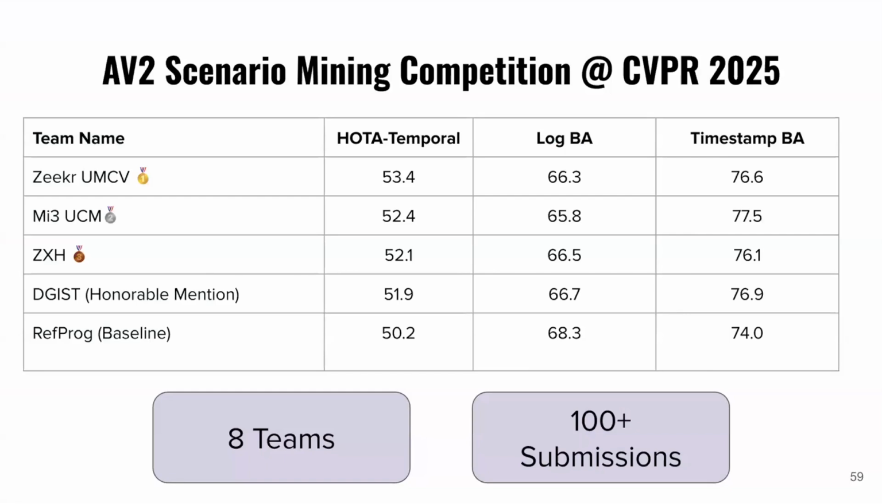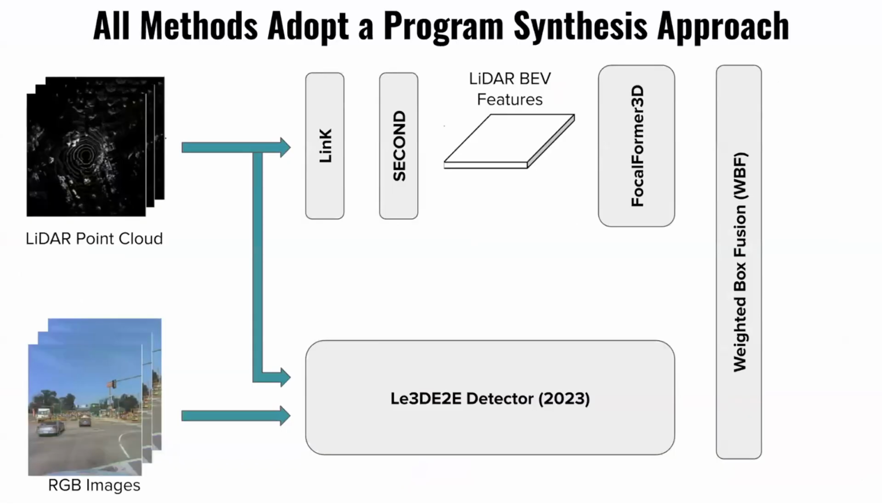So to announce the winners of this challenge, we had 8 teams participating in this brand new challenge with over 100 submissions. So I think this is an excellent showing from the community. And I want to highlight a couple of interesting takeaways from each of these methods. So the first place, I also want to highlight that all methods adopt our proposed program synthesis-based approach, and they propose tweaks to improve the performance of the LLM.